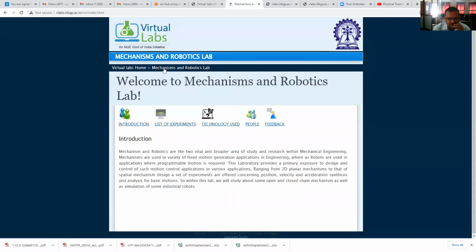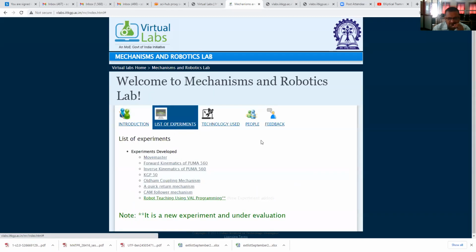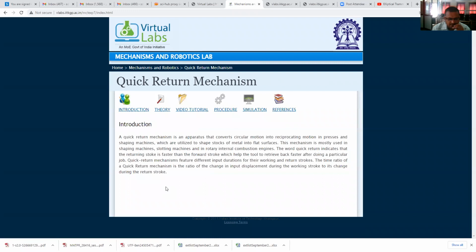Now we will see the second experiment in theory of machines, that is the quick return motion mechanism. Therefore, quick return motion mechanism, the name itself indicates quick return. Quick return means what? Your return should be quick. Now, where is this quick return motion mechanism used? You will find its use in shaping machines and slotting machines. Now, in shaping machines, you know that two strokes are there. First is the forward stroke or cutting stroke, and second is the return stroke.